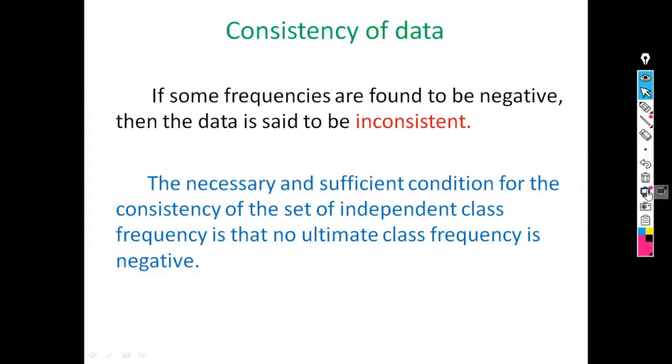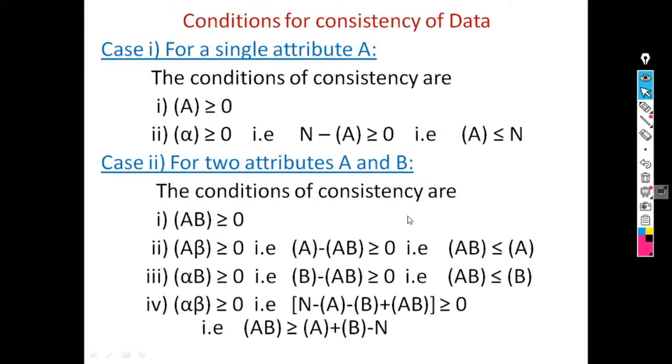Next one is conditions for the consistency of the data. If there is a single attribute A, then the conditions are the value of A must be greater than or equal to 0 and alpha is also greater than or equal to 0. For two attributes A and B, the conditions of consistency are the value of AB is greater than or equal to 0. Also A beta is greater than or equal to 0.